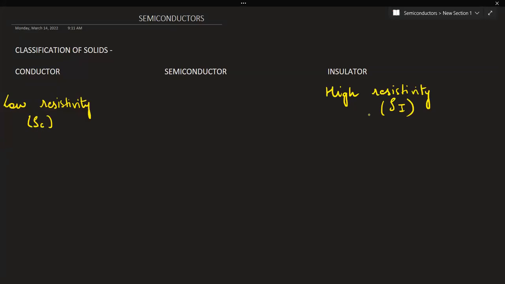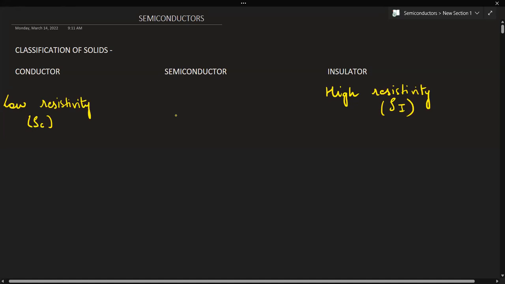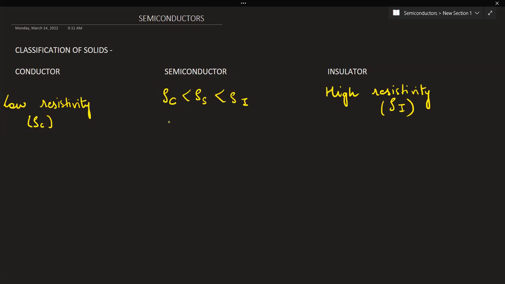Semiconductors have intermediate resistivity, means resistivity's value varies from conductors to insulators. So the resistivity of conductors will be the least, then we have it for semiconductors, and then highest is for the insulators.